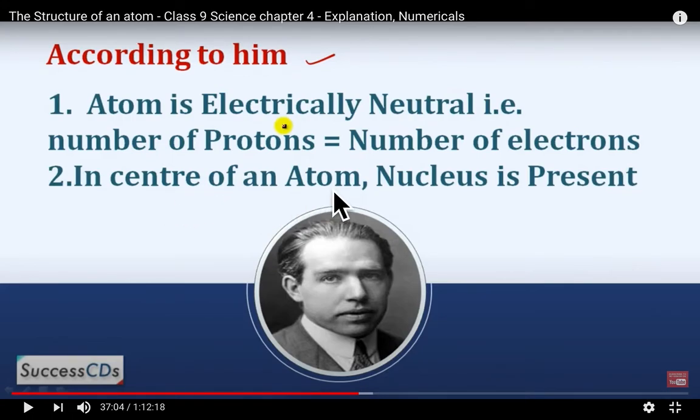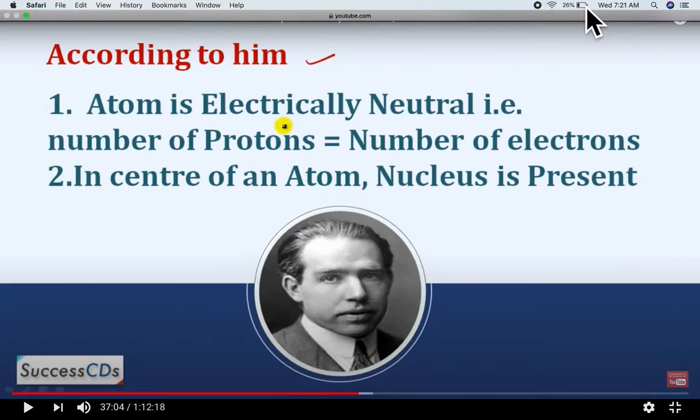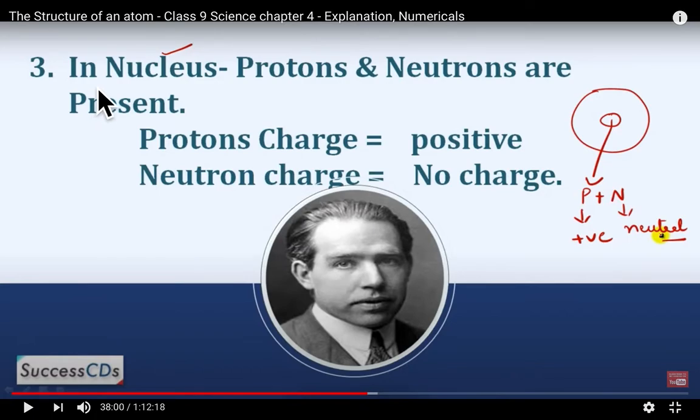In the nucleus, protons and neutrons are present. This is the spherical shape of the atom, and this is the nucleus. Protons are positive and neutrons have no charge.